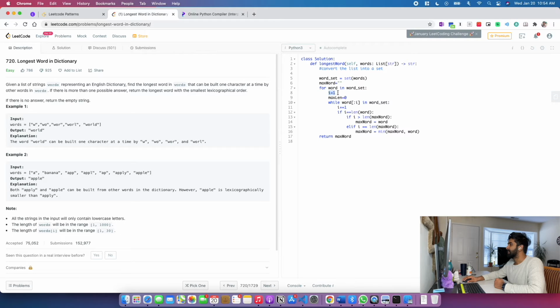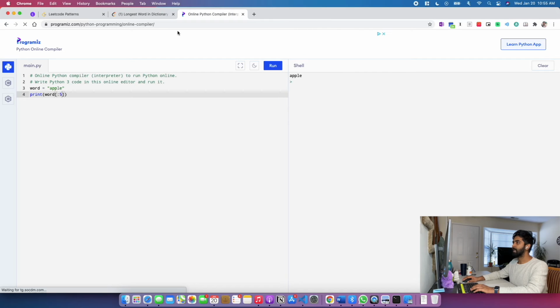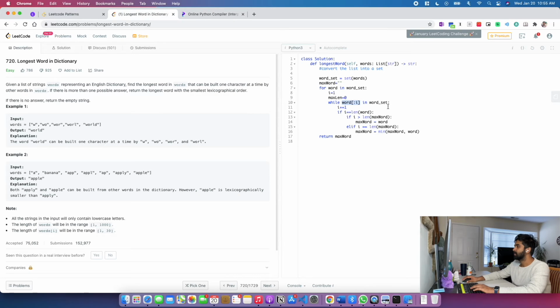And then I'm setting my I value to 1 for every word. So I'm starting from the first index. So word of :I will return the first I characters. If I have something like word of :1, it would return A. Word of :2 would return AP, right? So length here is 1, 2, 3, 4, 5. So word of :5 would return apple. So that's what we are doing.